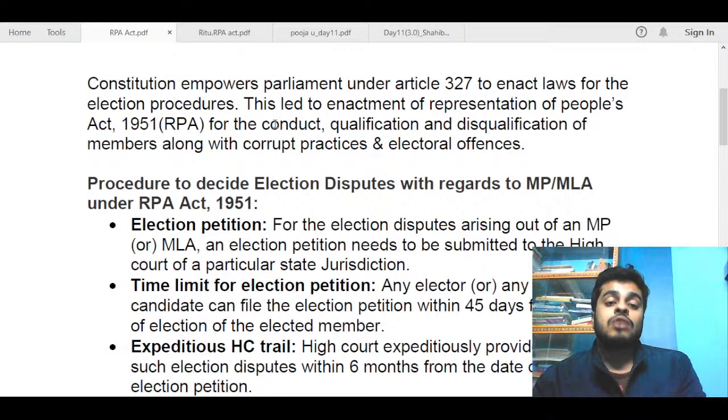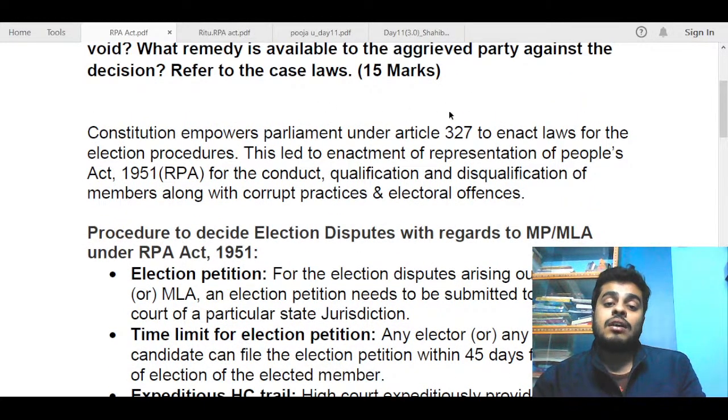So I have just given the context of the RPA Act 1951 itself, for two reasons. First, constitutional articles are also mentioned, so I could relate it to the Constitution. Also, this was an easy introduction to write, because talking about RPA in itself is a bit difficult. But since we have good enough knowledge of the Constitution, or we have read Lakshmikant multiple times, or we remember these articles pretty easily, I have tried to integrate it in this answer so that the introduction can be a bit easy for you.